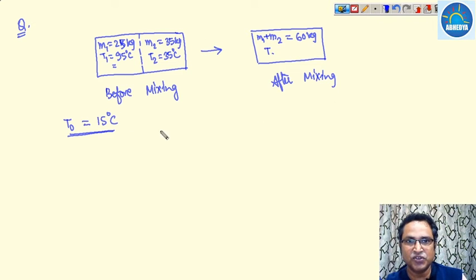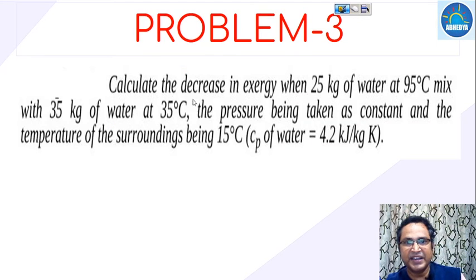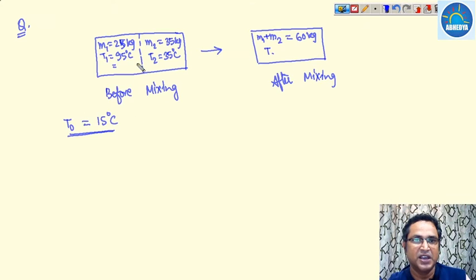It is given in the question that the pressure remains constant. So we have to calculate how much exergy has been decreased by mixing of these two fluids.